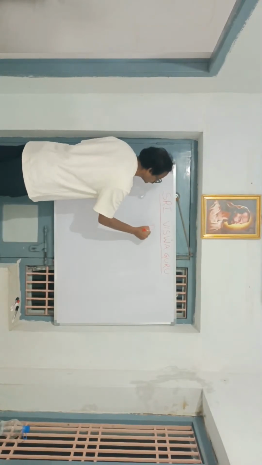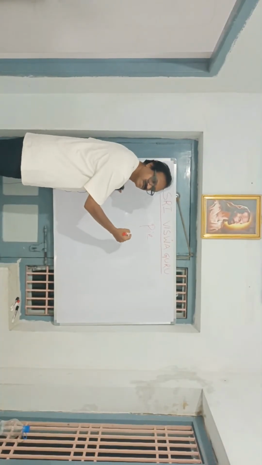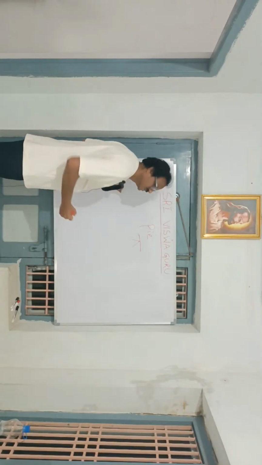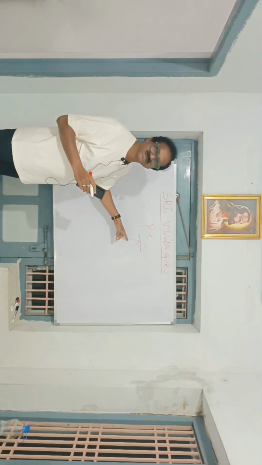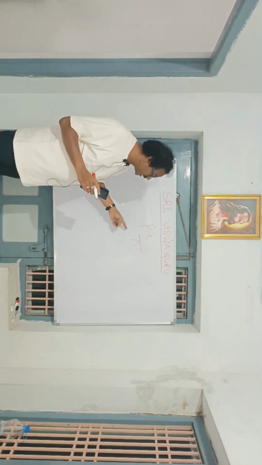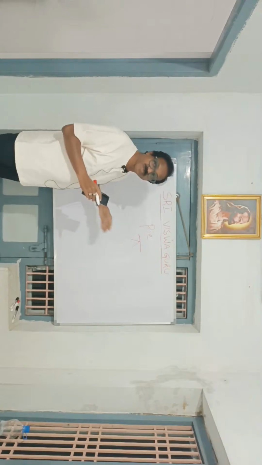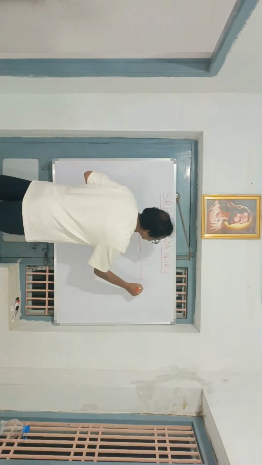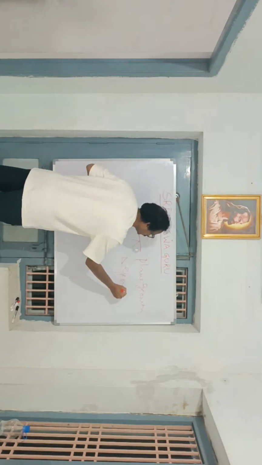This is denoted like this. This is known as pi. It occupied the main important position in plane geometry and geometry.